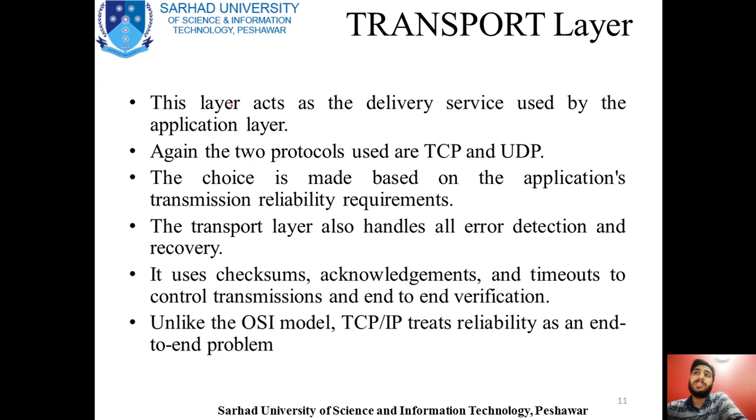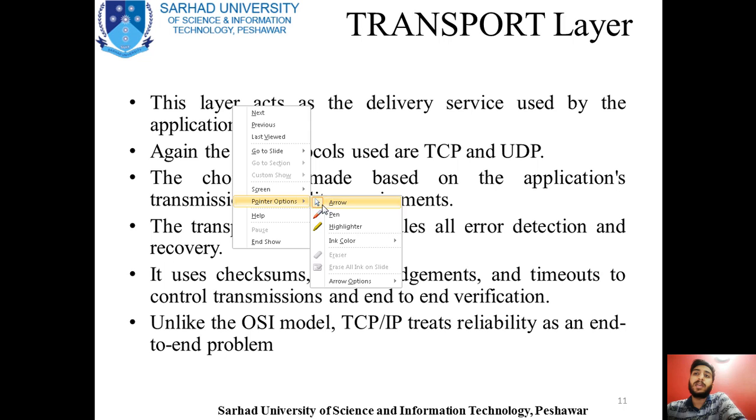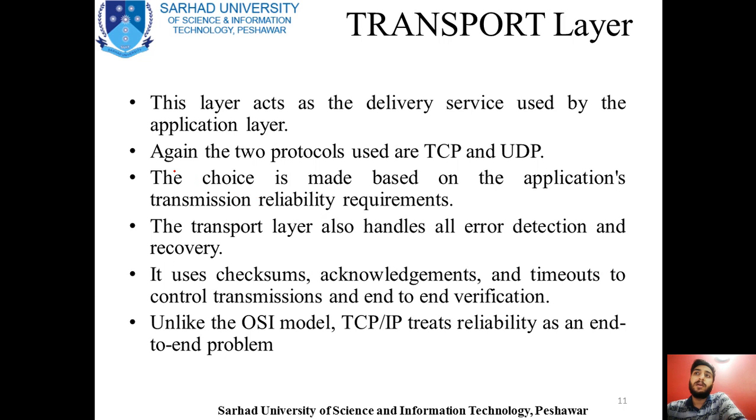After the application layer, there is the transport layer, and again the same process applies: it can use either TCP or UDP. This choice is made based upon the application's transmission reliability requirements.